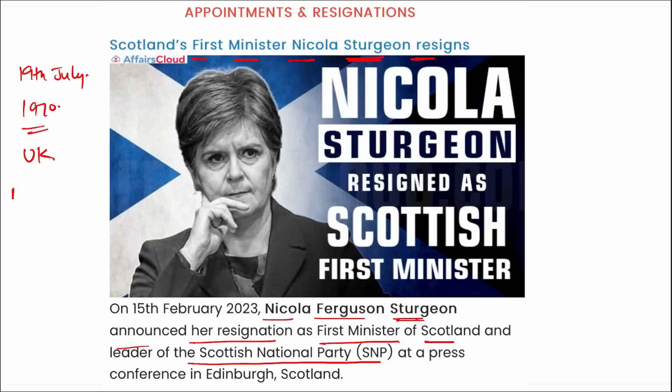She served as the MSP for Govan between 2007 and 2011. She held the position of Cabinet Secretary for Health and Wellbeing in the government from 2007 to 2012, and from 2014 to 2015 she held the position of Cabinet Secretary for Infrastructure, Investment and Cities.